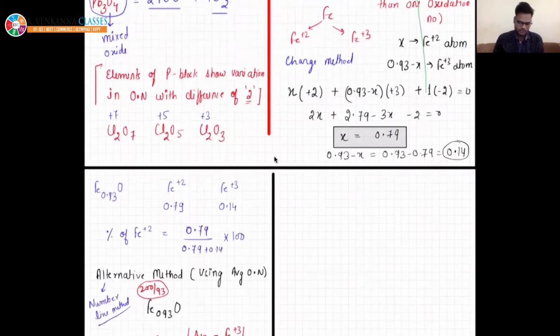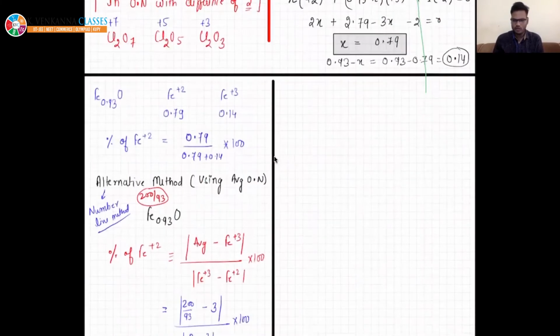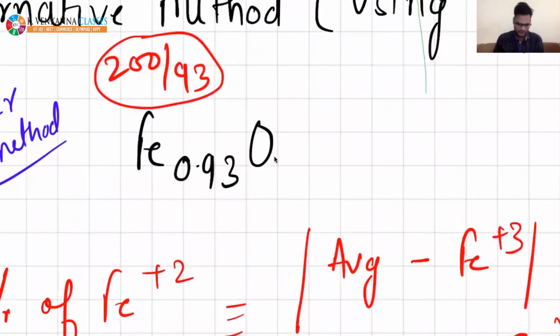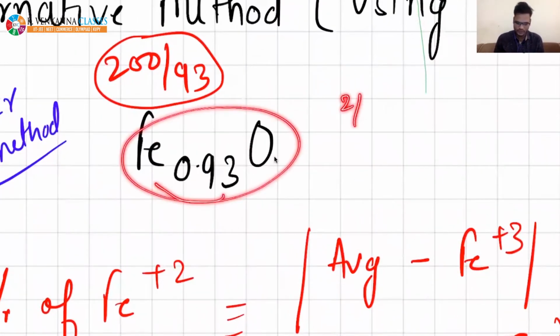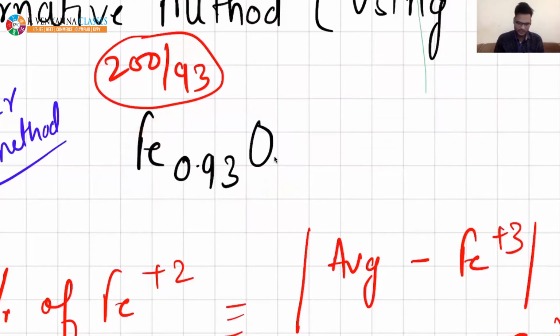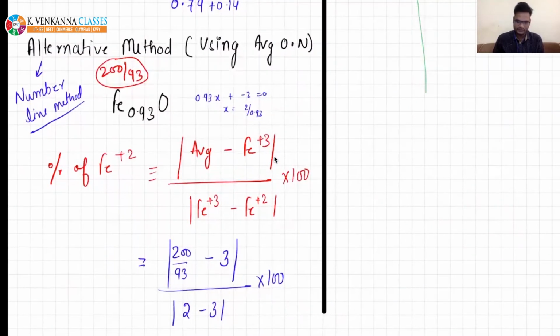So we have understood the concept of average. How do we get it, beta? That is simple. Santosh, beta, you calculate for this. It will come 2 by 0.93. You can write it as 200 by 93. Average can be calculated like 0.93x minus 2 should be equal to 0. So x will become 2 by 0.93. Yeah. Okay, fine.